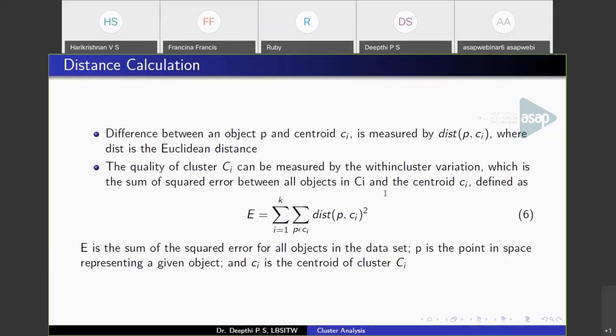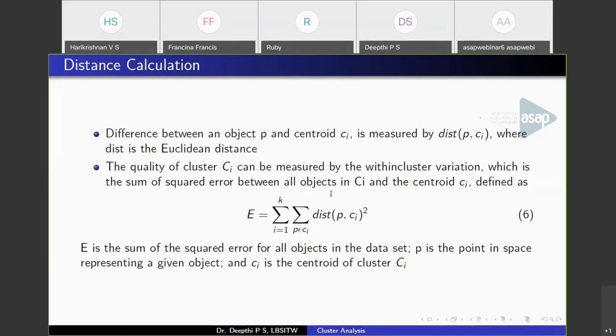Similarly, take the second cluster, calculate the distance of all points in that cluster from the centroid and add them together. So similarly, you can add the distance of each point belonging to a cluster. That will be the sum of squared error. So this is used to measure the quality of a cluster.